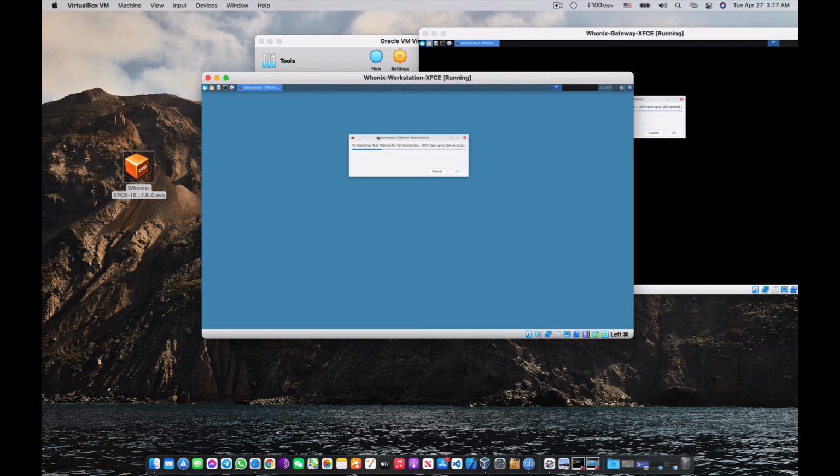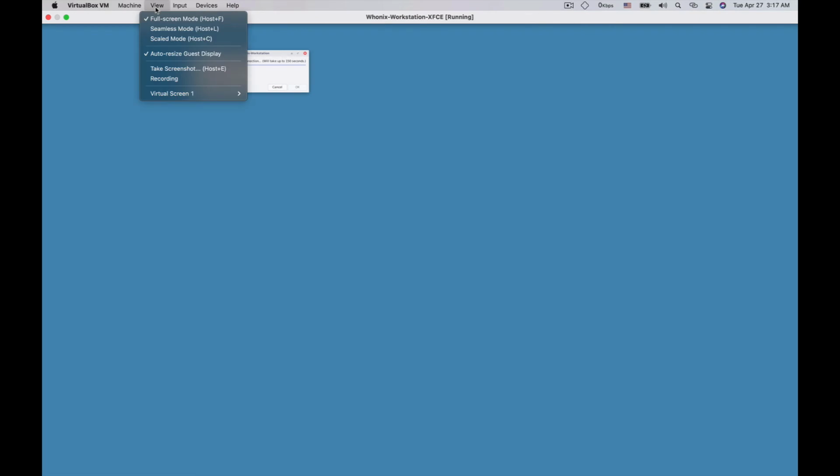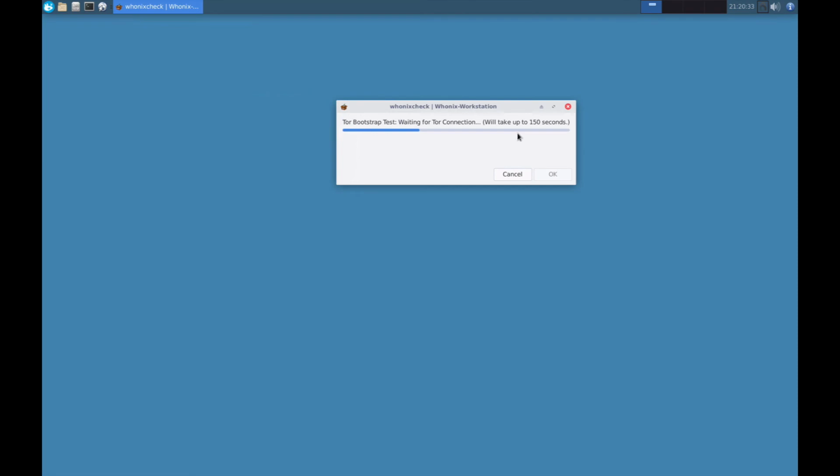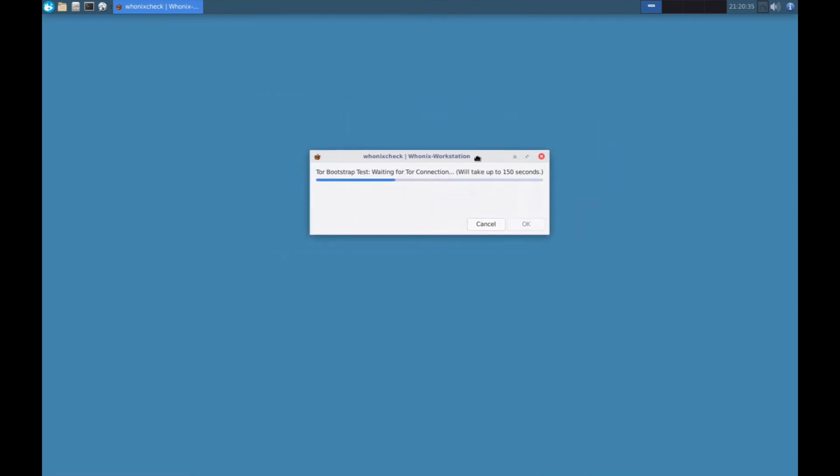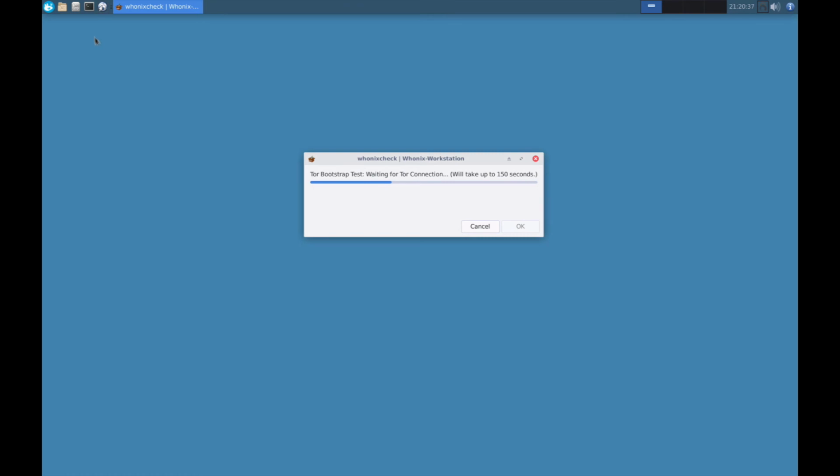So here it is. It's also bootstrapping, so let's go to full screen. Let's see what happens. I'm going to click here, and for the screen resolution, I'm going to go to view, then virtual screen, and here auto scaled 200%. Okay, perfect size. So here's the browser. As you can see, this is the Tor browser. Here's the file management system.